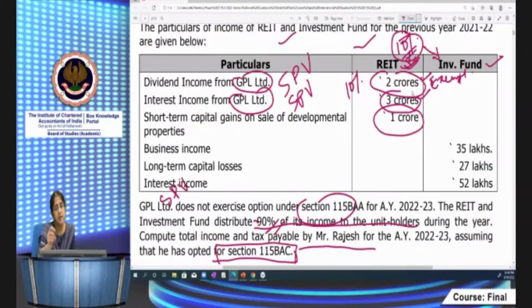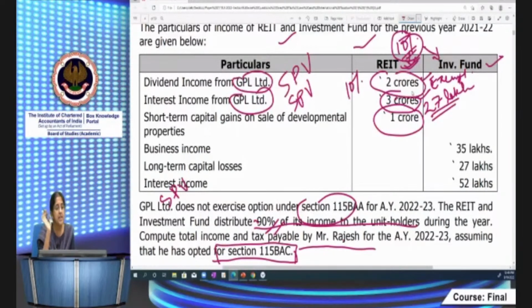So 90% of 3 crores is 2.7 crores and 10% of 2.7 crores will be 27 lakh. So 27 lakh will be included in the income of Rajesh. You understood, na? 3 crores means 90% income has been distributed. So 2.7 crores and out of that 10% will become 27 lakh. This is the income of Rajesh.